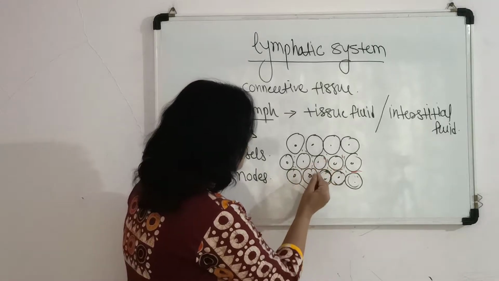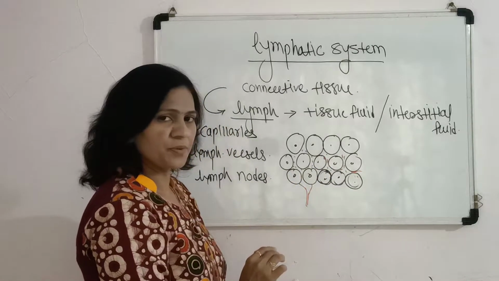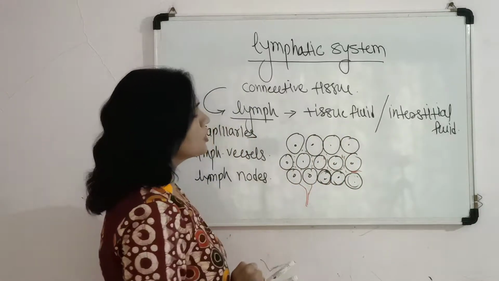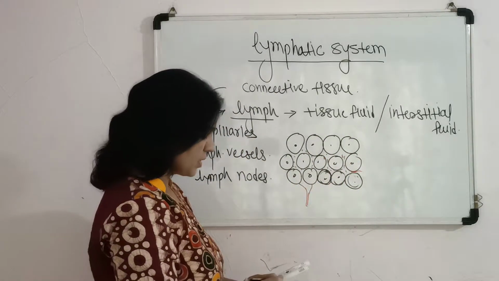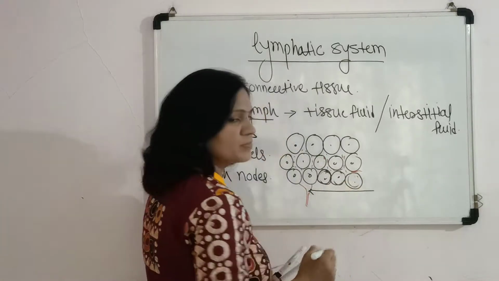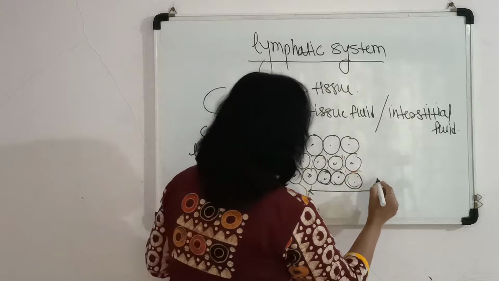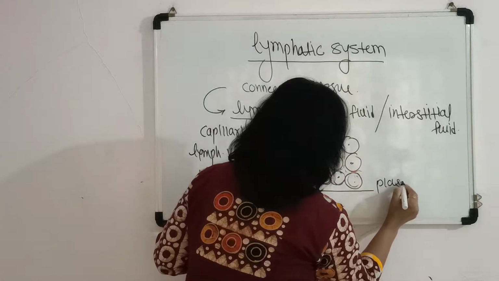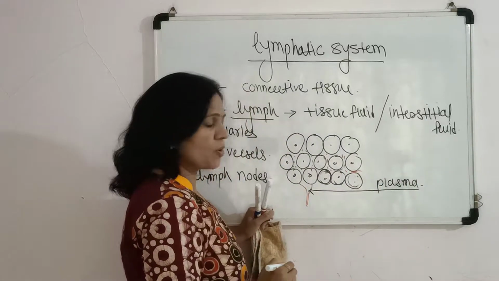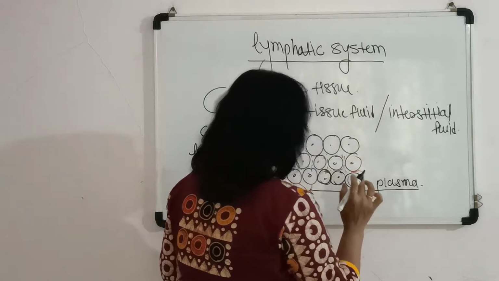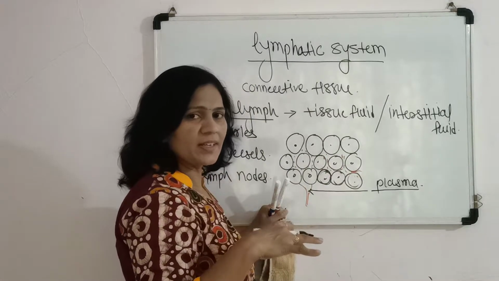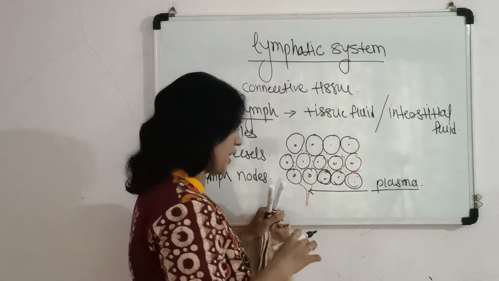In the formation of this lymph, the interstitial fluid or tissue fluid basically consists of plasma, which is present in the blood, which we already discussed in the blood part.